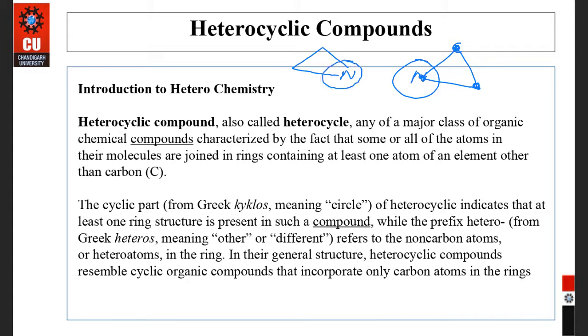This nitrogen is different from the other two carbons. So if some different atom is present instead of carbon in a cyclic ring, then these are known as heterocycles, right?